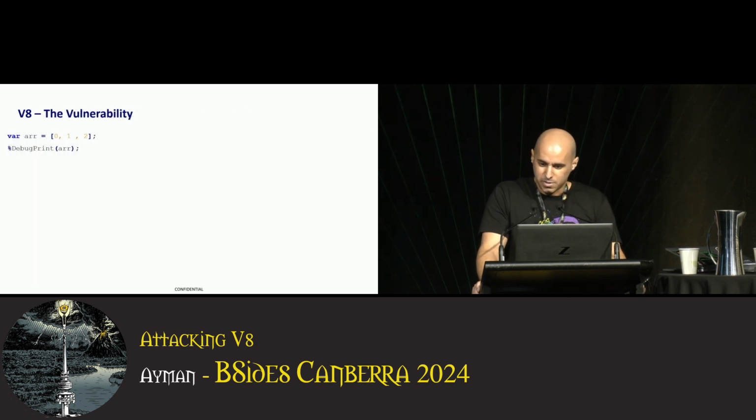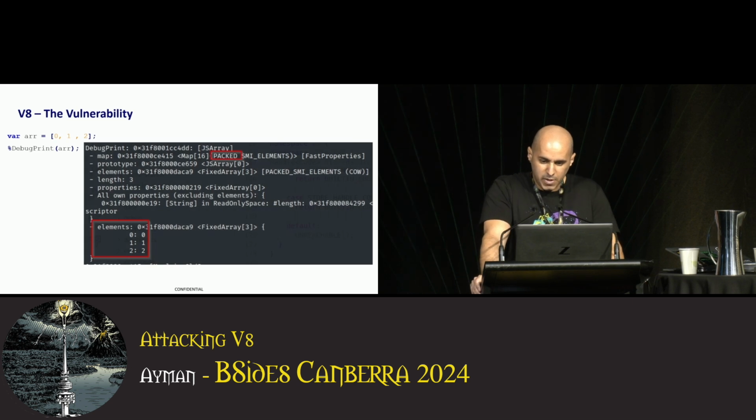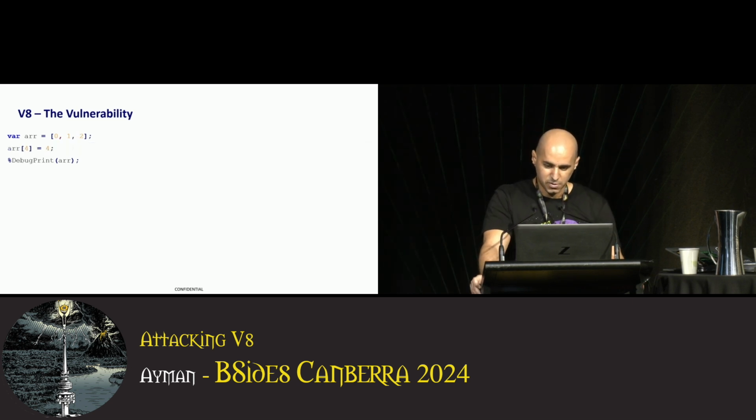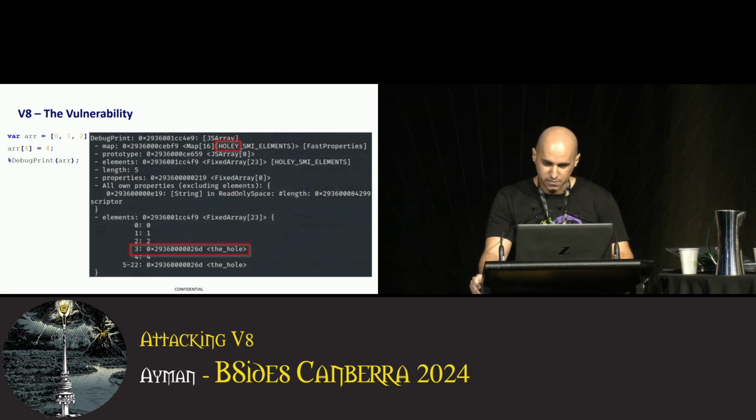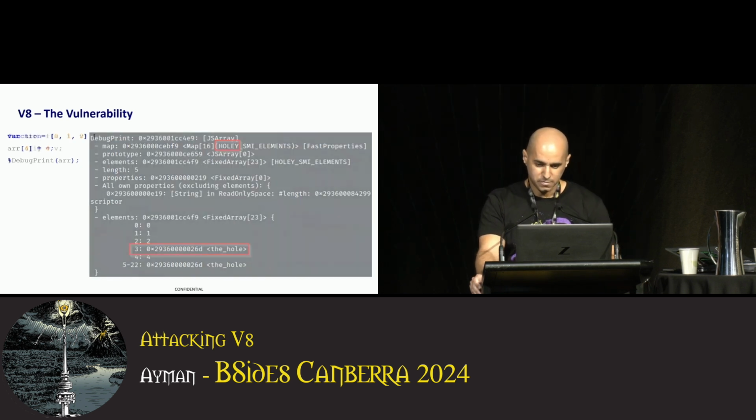Consider this array with 3 elements, 0, 1, and 2. It's packed because the elements in the array are contiguous. If we add an element to the array after a gap, here we store a value at the 5th location, skipping the 4th, the array transitions from packed to holey, and we see that V8 stores a special value called the hole to indicate holes within the array.